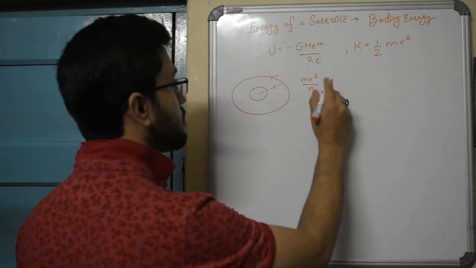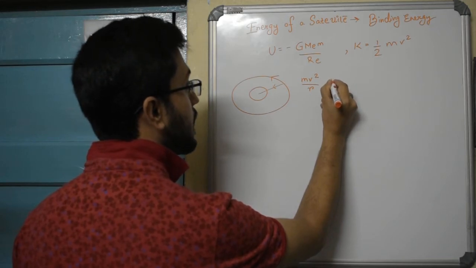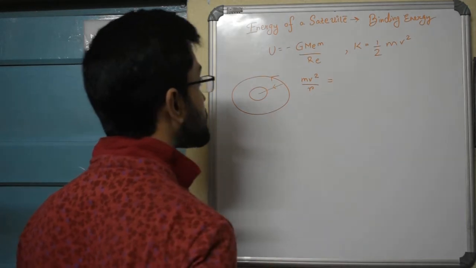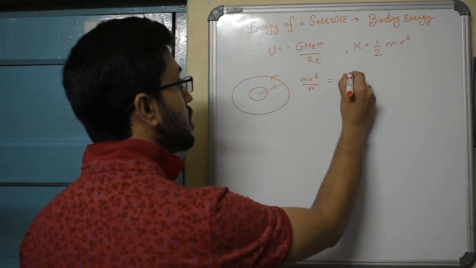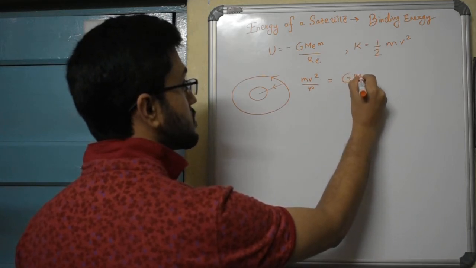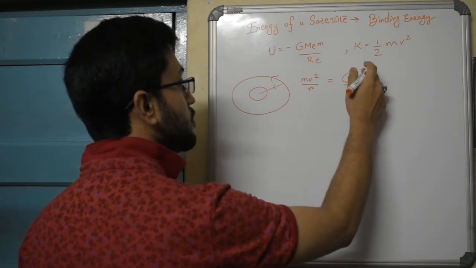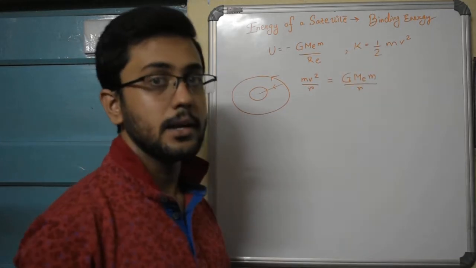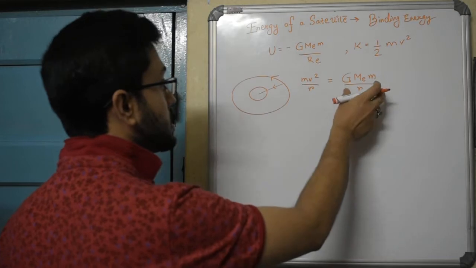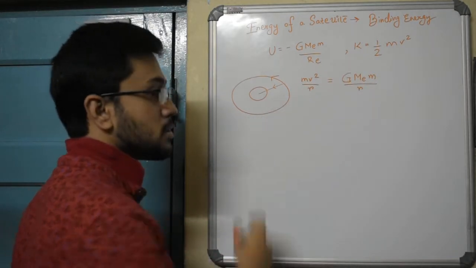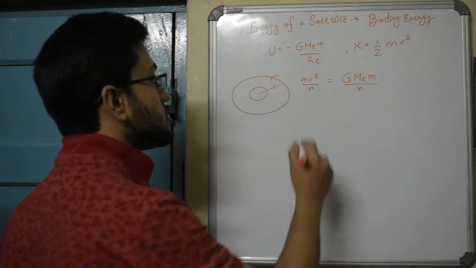It is the centripetal force mv squared by r in this case, which is equal to the gravitational force between earth and that satellite of mass m. So the gravitational force is the one which provides this centripetal force.